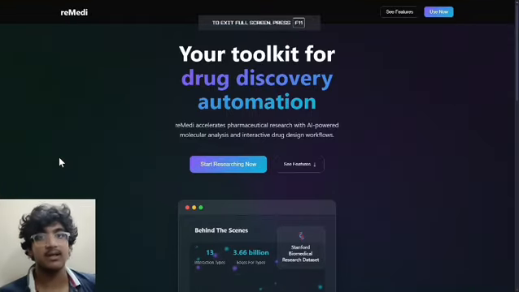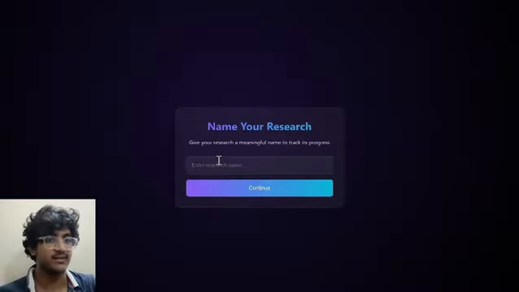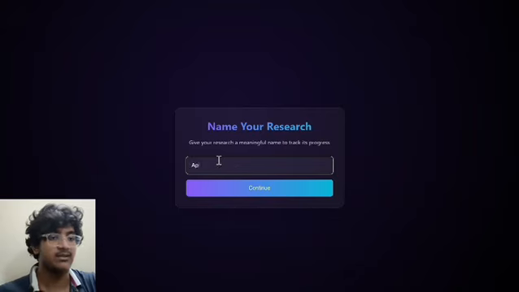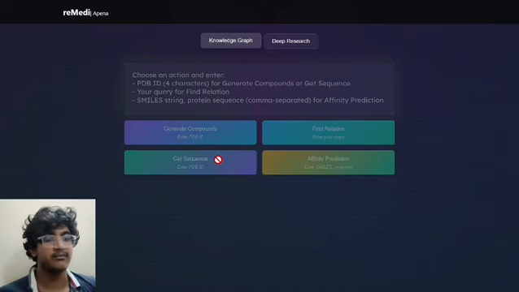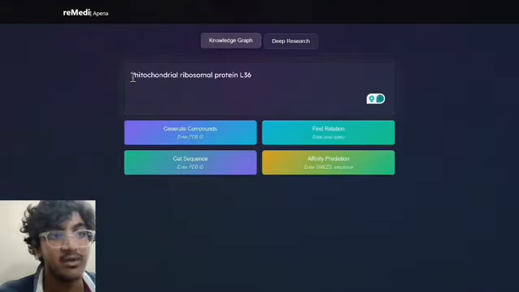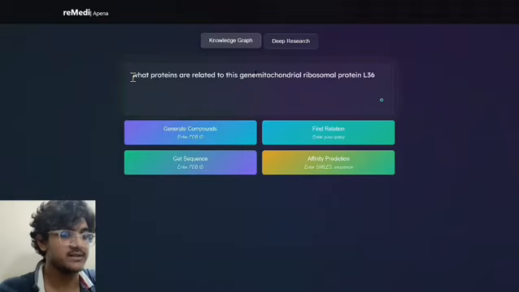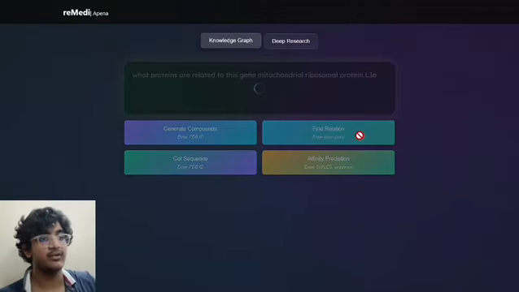This is the landing page you will be greeted with. I'll tap on start researching now, and let's say I'm researching sleep apnea. So I'll name my research apnea and continue. I am researching a very specific compound called mitochondrial ribosomal protein. I want to find out what proteins are related to this gene, and I will use find relation.